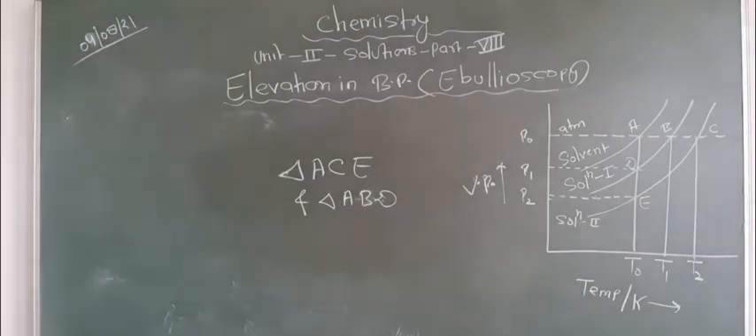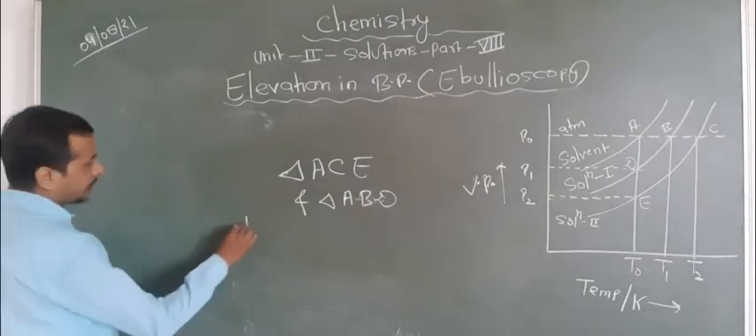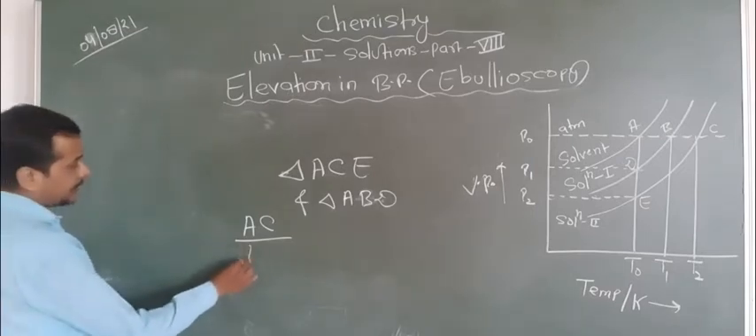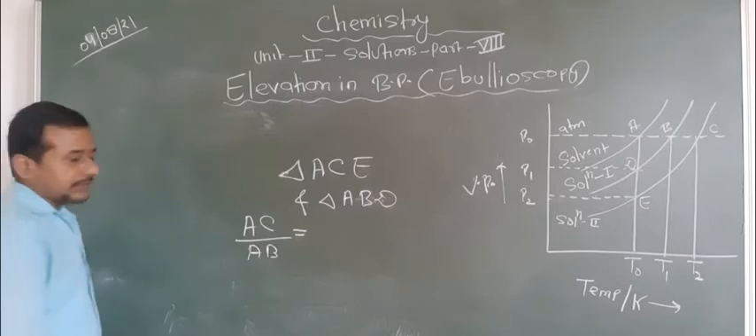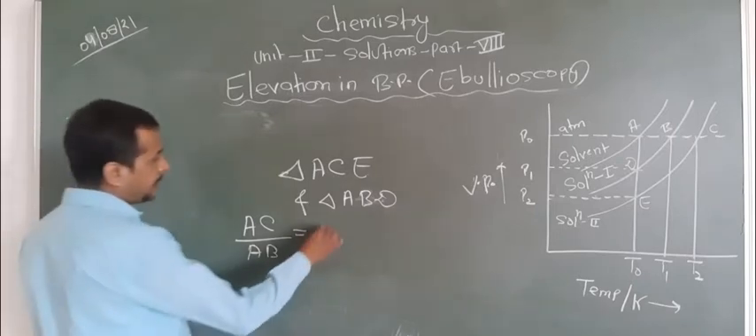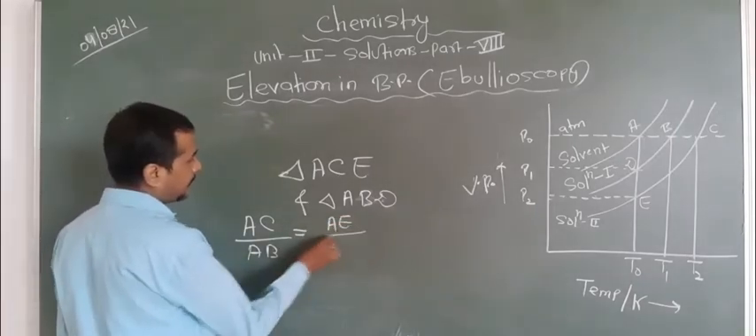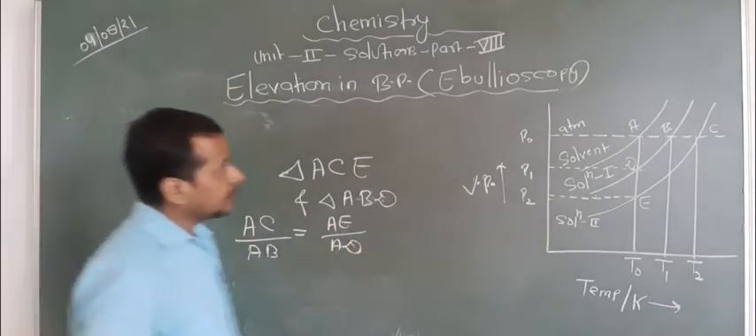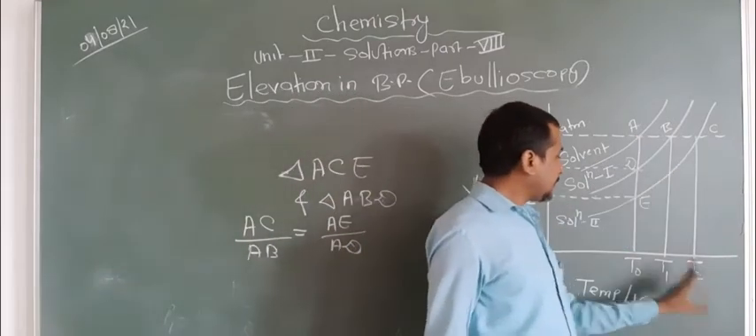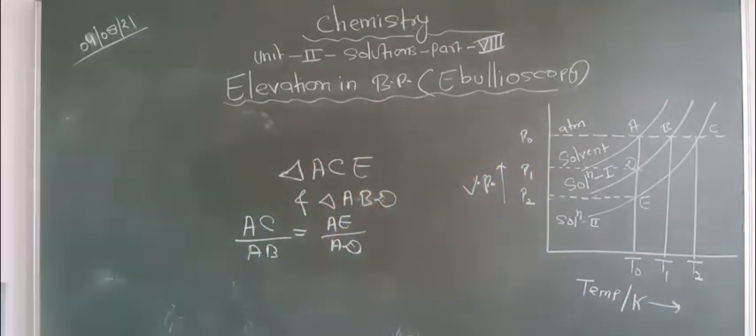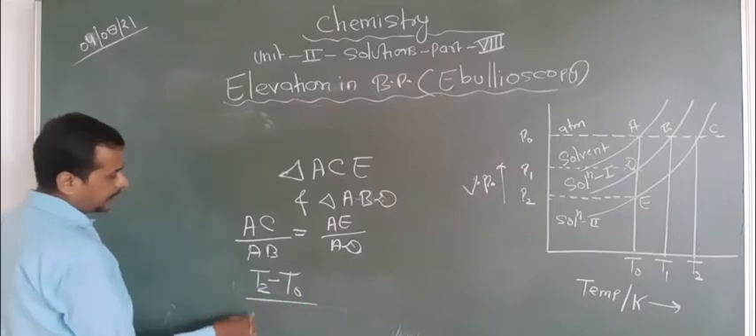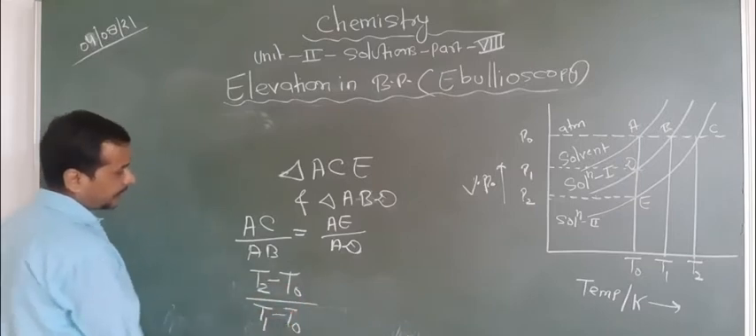Look at the conditions: these two triangles are similar, so we can write AC divided by AB is equal to AE divided by AD. Now AC means, C is T2 and A is T0. So we can write T2 minus T0 divided by T1 minus T0.